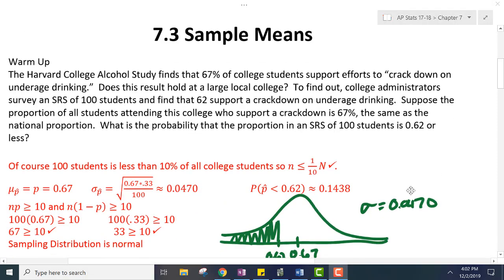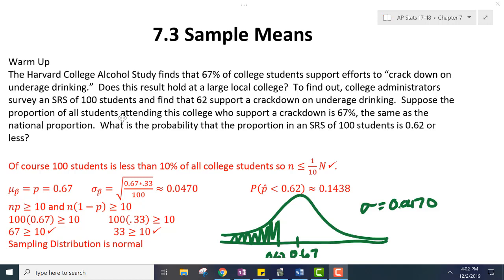All right, let's talk about 7.3 sample means. The Harvard College Alcohol Study finds that 67% of college students support efforts to crack down on underage drinking. Does this result hold at a large local college? To find out, college administrators survey an SRS of 100 students and find that 62 support a crackdown on underage